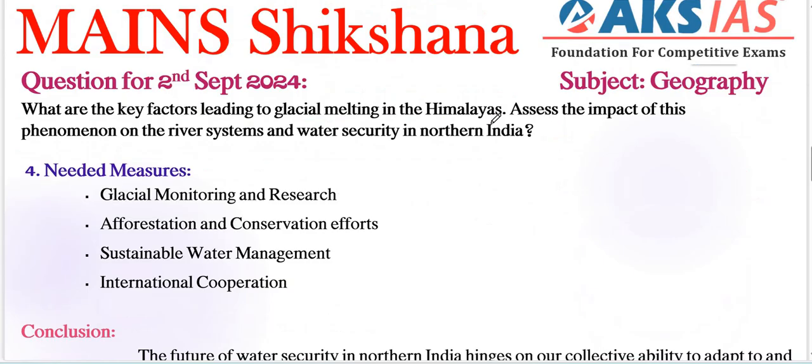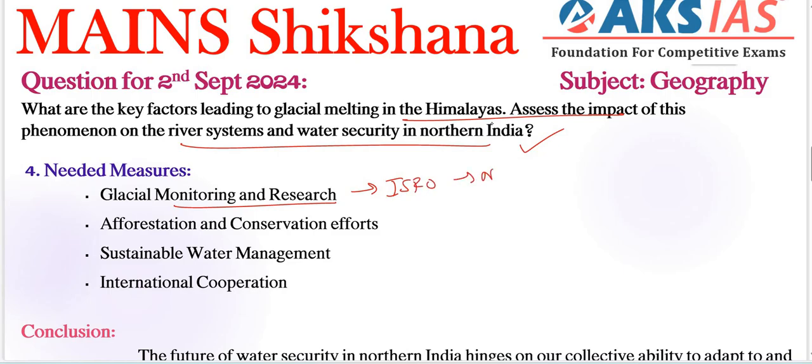So next, coming to our final part, needed measures. It is not mentioned in the particular question, but it needs to be included before the conclusion as suggestions, right? Glacial monitoring and research need to be included here. Continuous monitoring of Himalayan glaciers using remote sensing technology needs to be included here. For example, we have ISRO, right? ISRO recently launched the National Glacier Atlas in 2023. Very important. So to track glacial changes and provide early warnings, right?